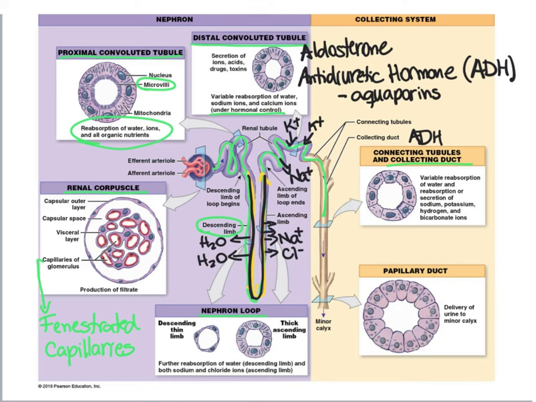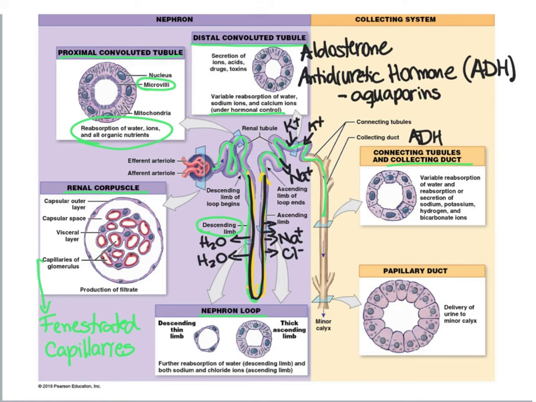Now, my question is, can we call the fluid that we have inside the nephron urine? And the answer is no, we cannot call it urine, because what we have inside the nephron is the tubular fluid or filtrate that gets modified all the way until it gets into the collecting duct, and if there is presence of ADH, antidiuretic hormone, that hormone will act in the collecting duct and will keep modifying the tubular fluid.